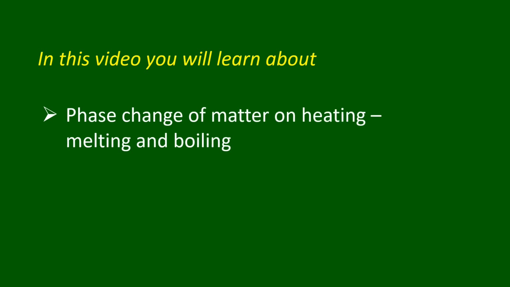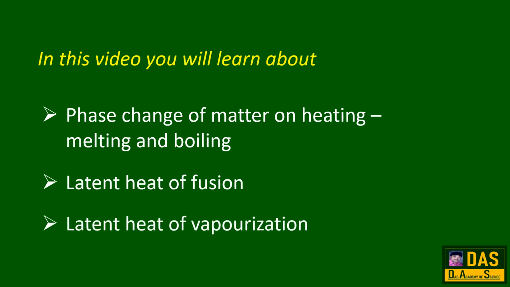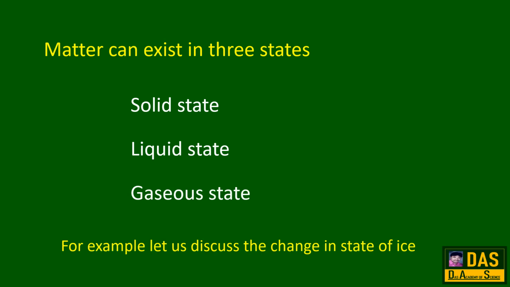In this video, you will learn about phase change of matter on heating, that is melting and boiling, latent heat of fusion, latent heat of vaporization. Matter can exist in three states: solid state, liquid state, and gaseous state. For example, let us discuss the change in state of ice.